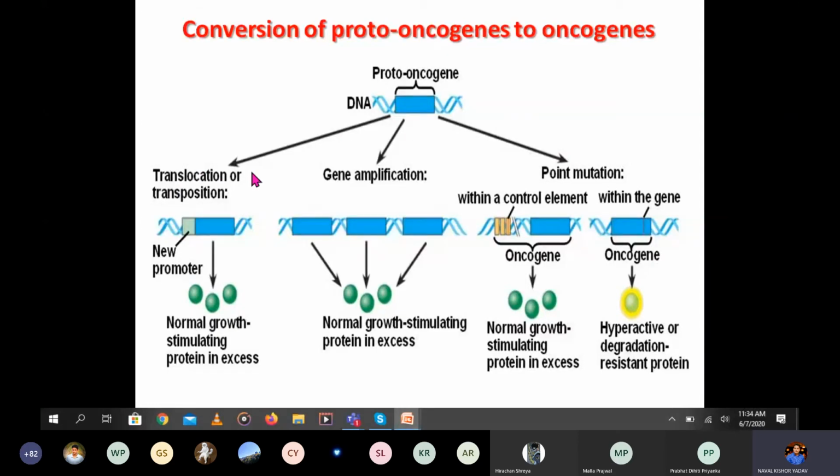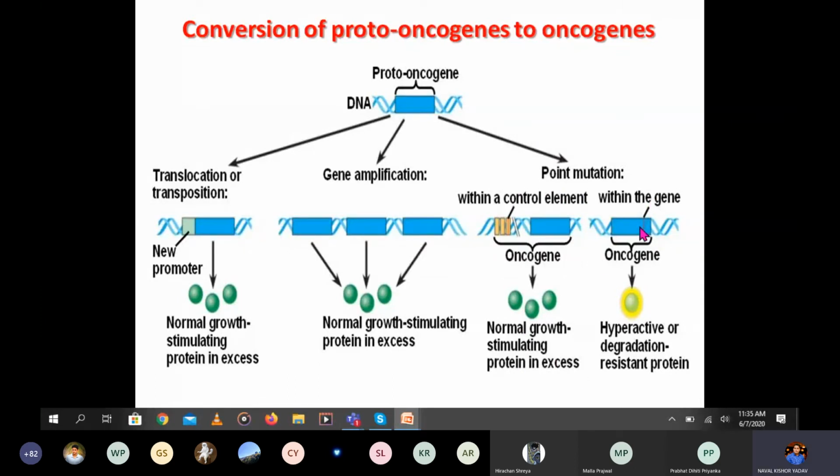One is chromosomal translocation or transposition, where you can see the normal growth stimulating protein in excess. Another is gene amplification. Here also you can have the normal growth stimulating protein in excess. Here you can see point mutations in oncogenes. So here, mutation within the control elements will have mutations. Here also you have the excess proteins.